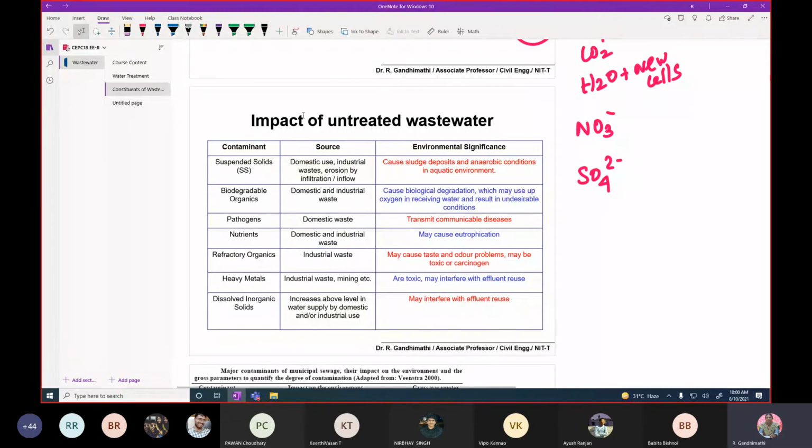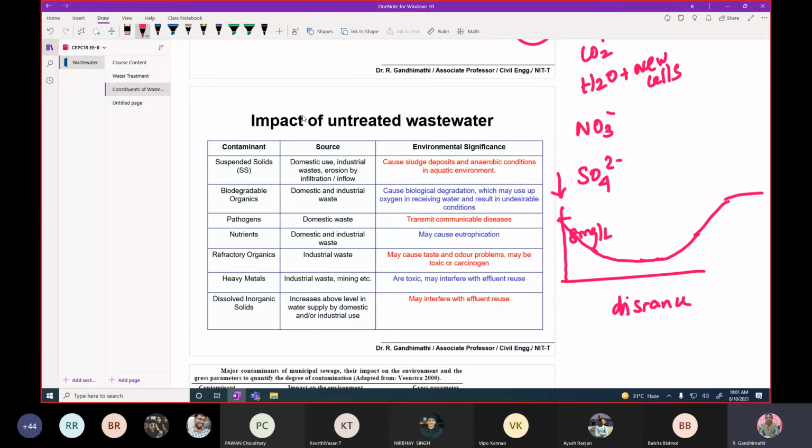Over a period of time, I am just drawing the plot of dissolved oxygen with respect to the distance in the river. This is the point of discharge. Initially, if the water is free from pollution, the dissolved oxygen may be 8 milligram per liter. But once you discharge the pollutant, especially the biodegradable organics, it will demand and consume oxygen, therefore the oxygen may come down. Once the organic degradation is over, the oxygen concentration will slowly increase in the river and reach the saturation value. It may be like this, maybe 2 milligram.